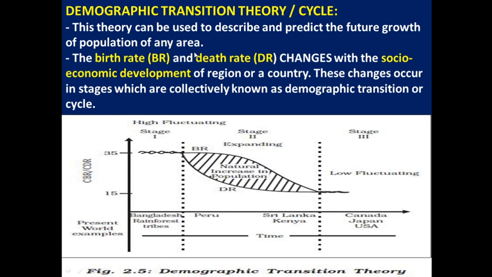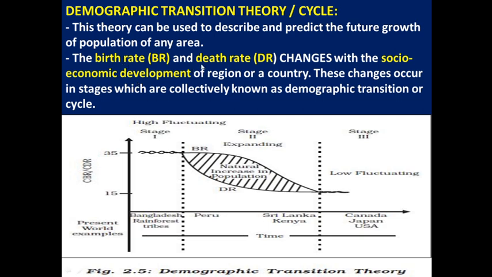So how can we predict or describe the population growth of any particular area? By studying the birth rate and death rate. Birth rate and death rate of a particular region or a country change with socio and economic development. Here socio means we are talking about literacy rate, social empowerment, women's freedom. All these are some of the social factors, and economic development means we are talking about income and living standard.